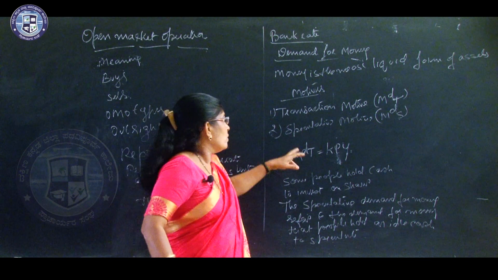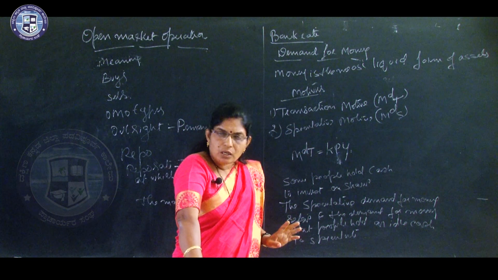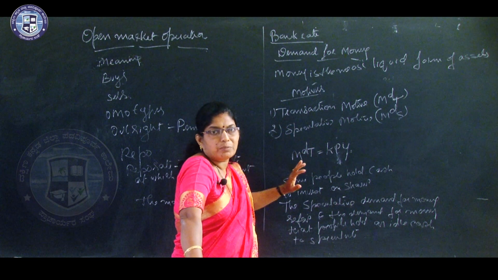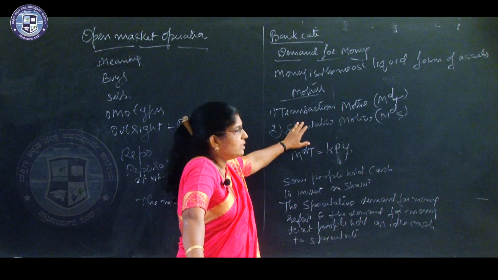So that is called the desire to hold money for the transaction purpose. Everybody has this motive.